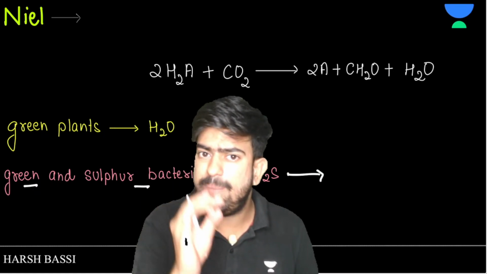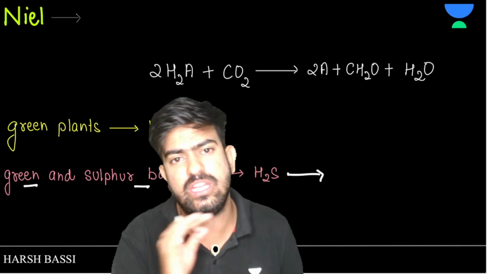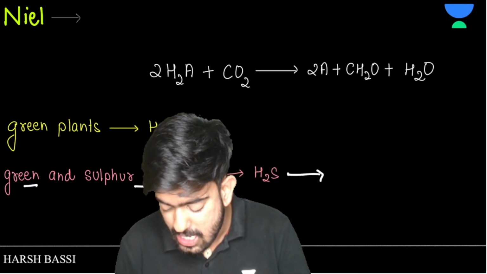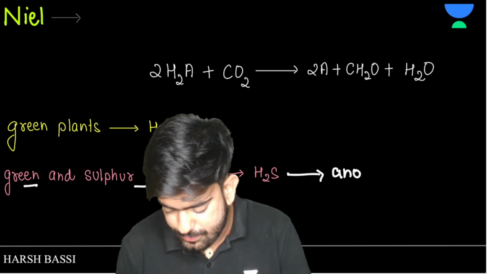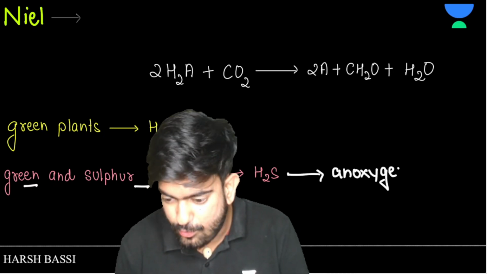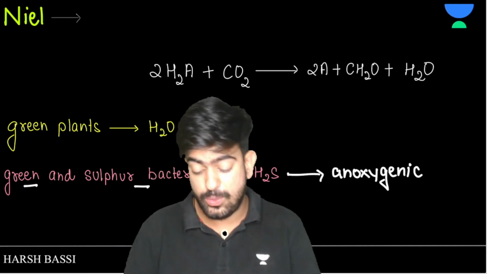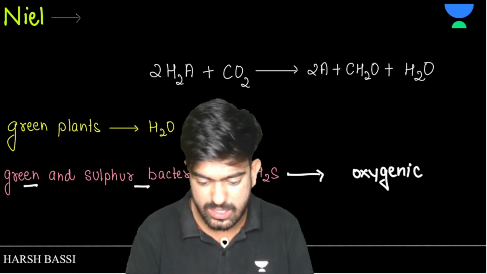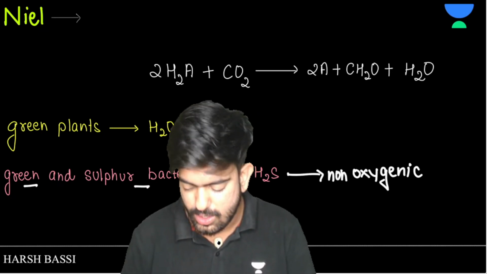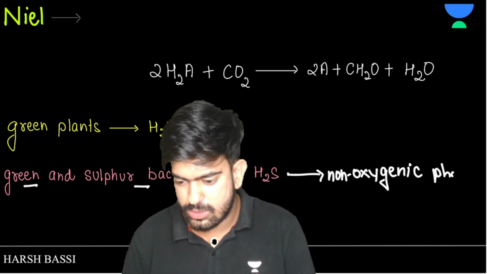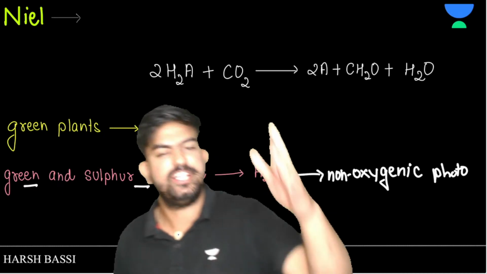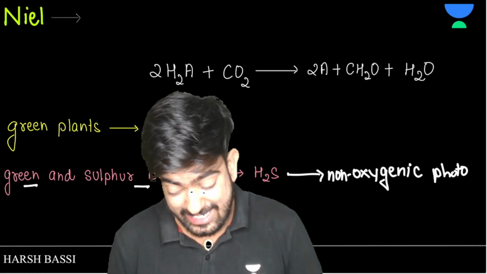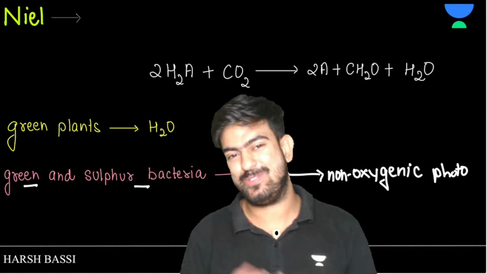They have everything, but they do not perform oxygenic photosynthesis. They do not produce oxygen. So such kind of photosynthesis is known as anoxygenic photosynthesis, or you can say non-oxygenic photosynthesis. Clear? Yes, sir, it's clear. We are very intelligent, sir. Everything is clear. But when we go to the exam, sir, what happens to us, we also don't know.